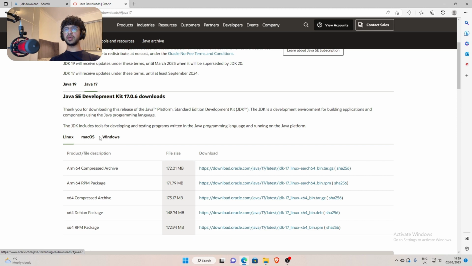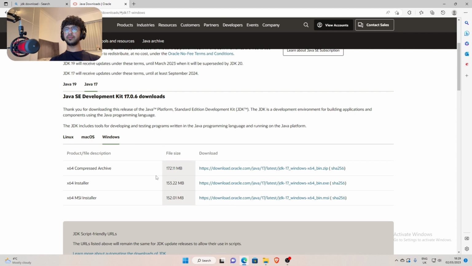Then go to your respective operating system. I'm going to click Windows, and then you want to click x64 installer, and then you wait for it to be installed, and then just open the file.